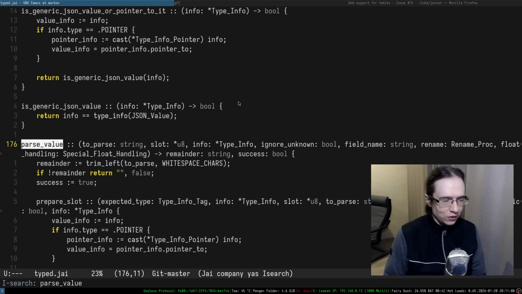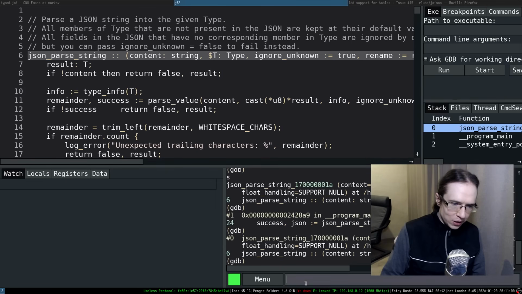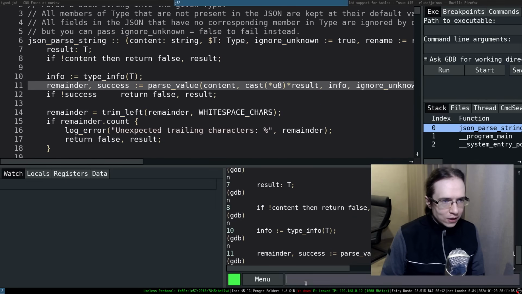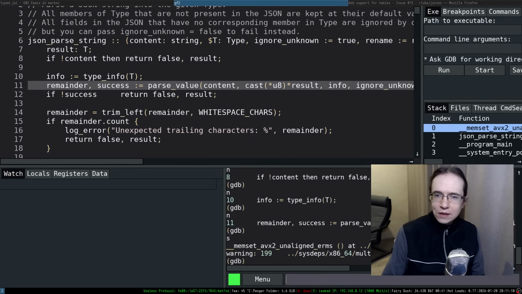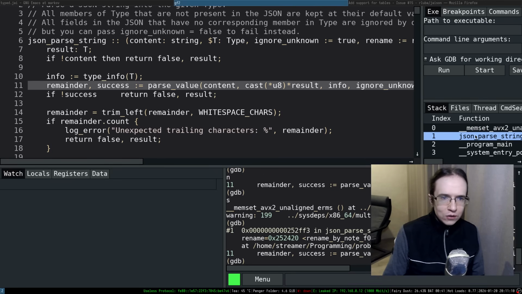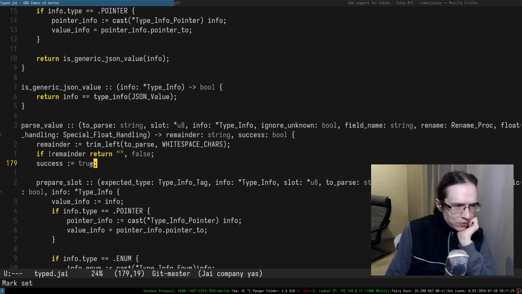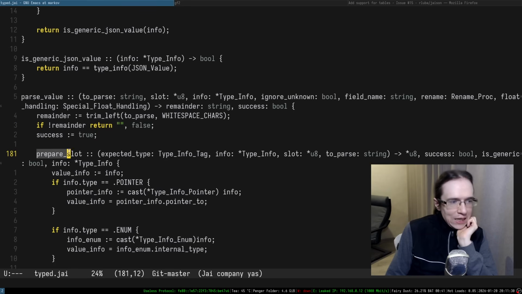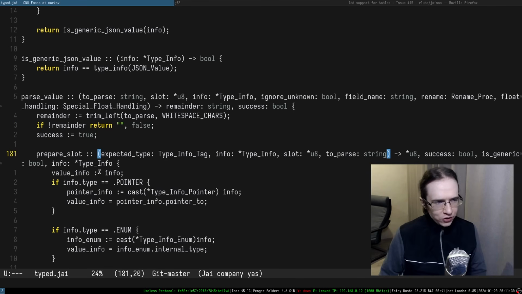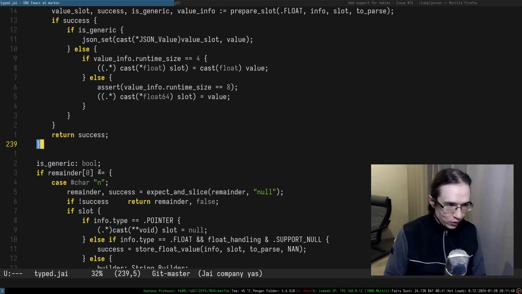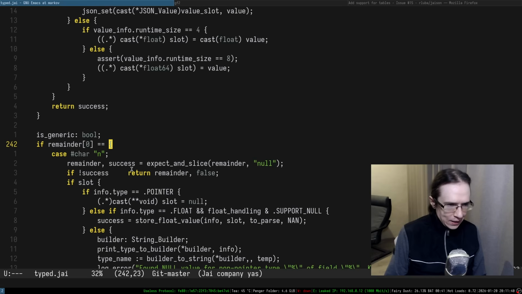Okay, let's take a look at the parse value. Might as well step in the debugger. Okay, so let's go into that, and it went into memset. Oh, okay, because it was trying to do some things in here. Okay, so I'm going to just go myself. So this is a type info, and I suppose there's only one overloading of the parse value. Yeah, okay, so that's great. Okay, so we're trimming white spaces, nothing particularly interesting. There's an inner function, an internal function parse slot. I don't think I want to focus on that function yet. There's another internal function. So yeah, that is very interesting.